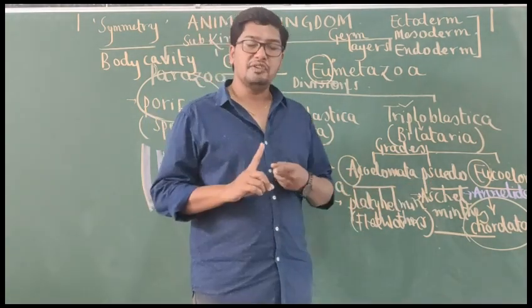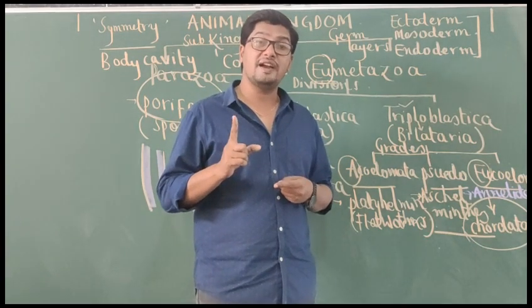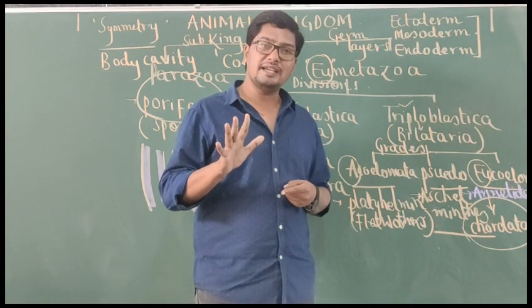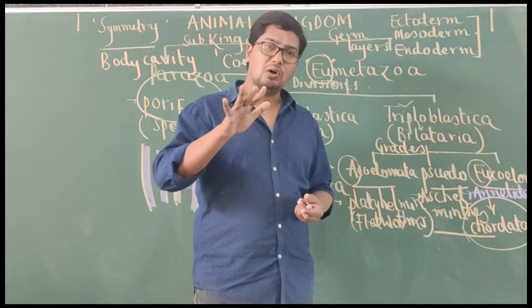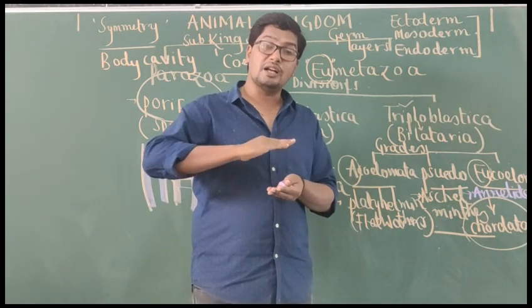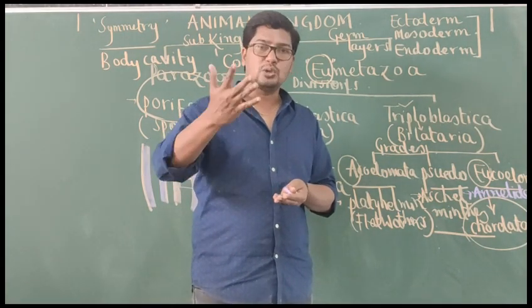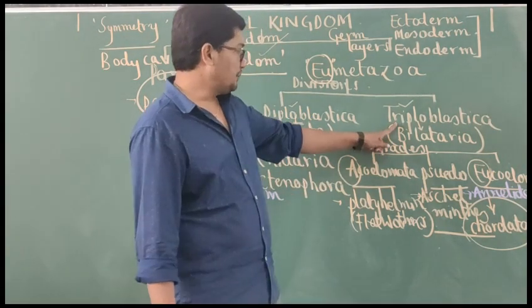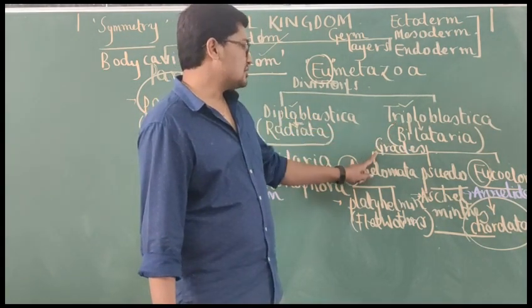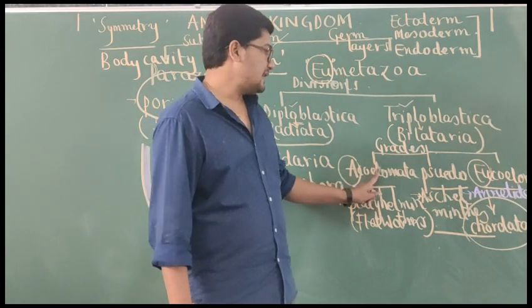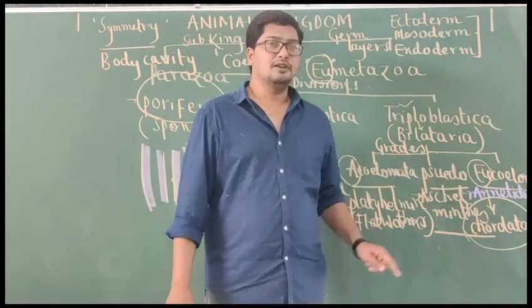And finally, which is the only acoelomate phylum? Platyhelminths. Because platyhelminths are commonly called flatworms. Their bodies are dorsoventrally compressed, ribbon-like or leaf-like. They are flat. So there is no question of presence of coelom. So that's why triploblastic animals, based on presence or absence of coelom, are classified into acoelomates, pseudocoelomates and eucoelomates.